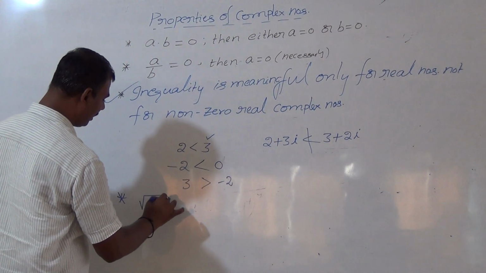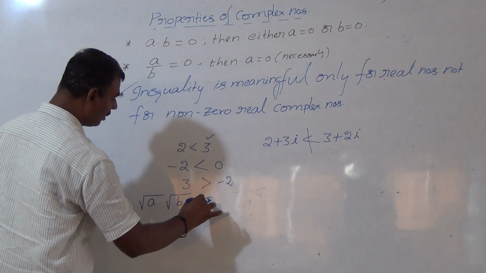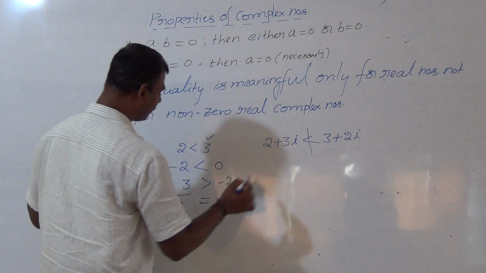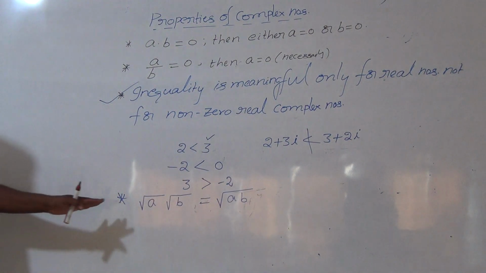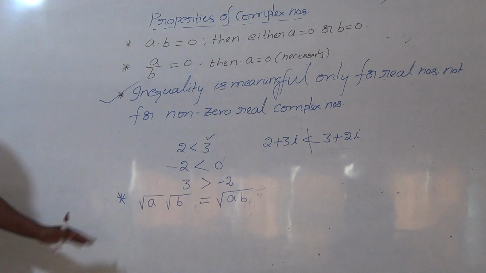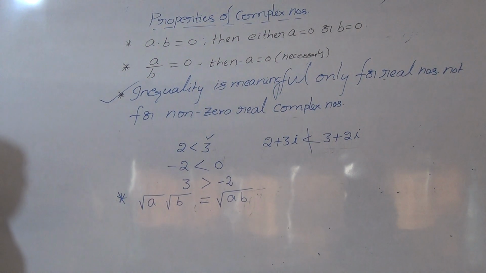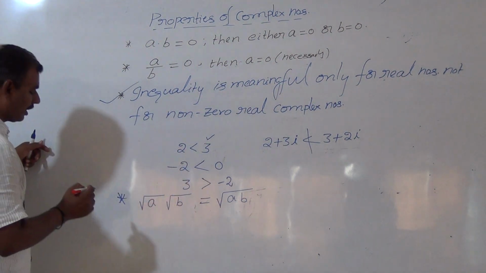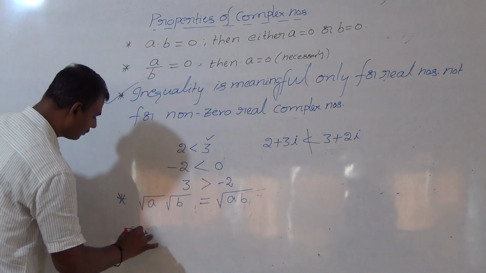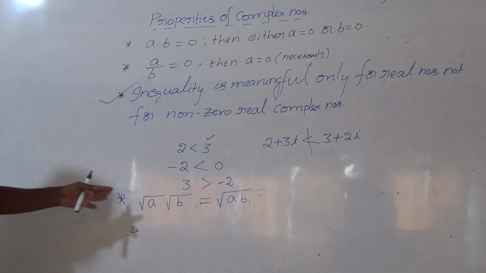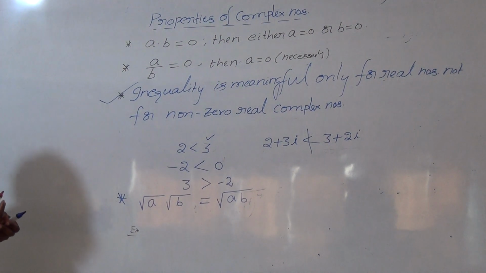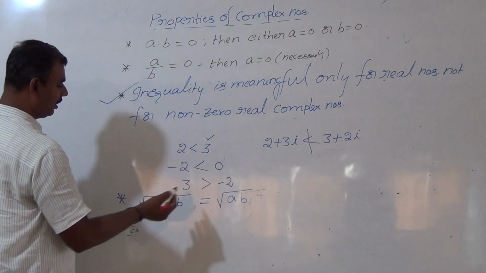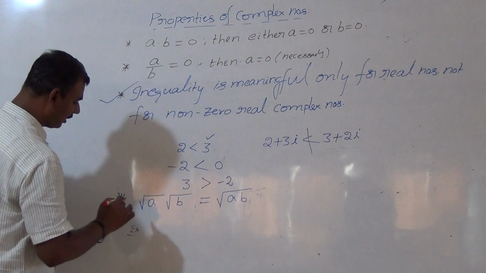Square root of a into square root of b equals square root of ab. All of us know this one. In this situation, is it true in all cases? Let us see. I will explain some more examples. Is it applicable for all complex numbers or not? Check here. Is square root of a into square root of b equal to square root of ab applicable? Can I ask like this?